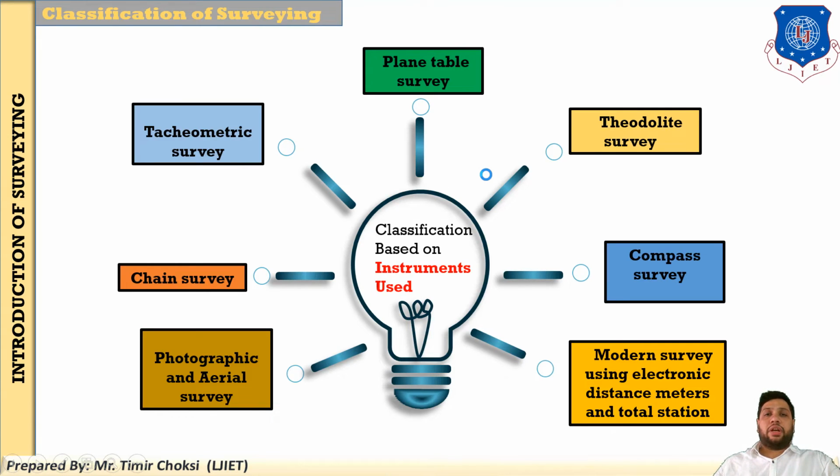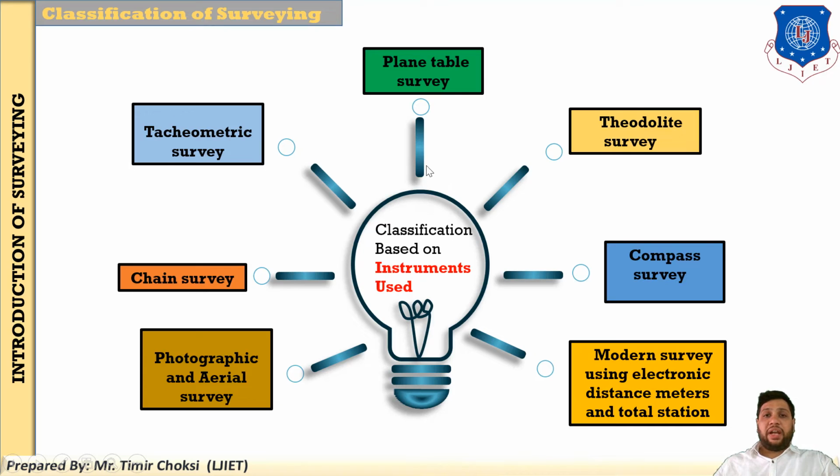Next, this is the important one, students. Why? Because our whole syllabus depends upon the third classification. It is the classification based on instrument. So this is the important classification you have to understand for the syllabus. Why?